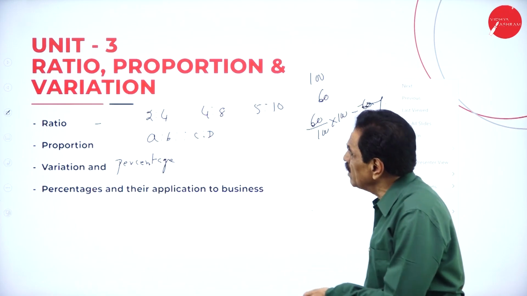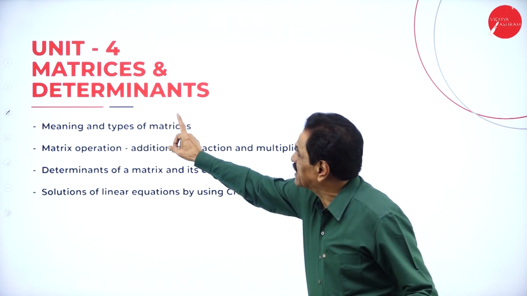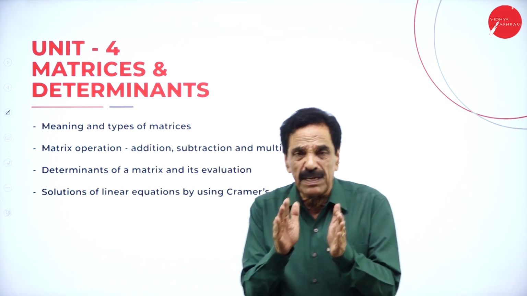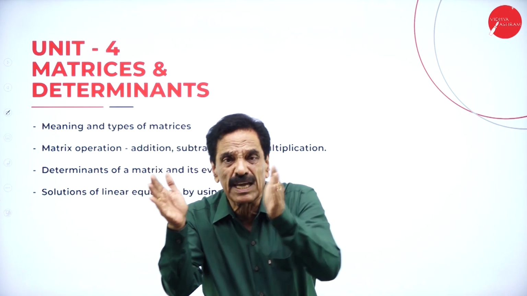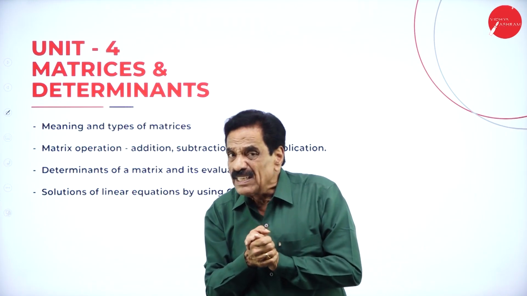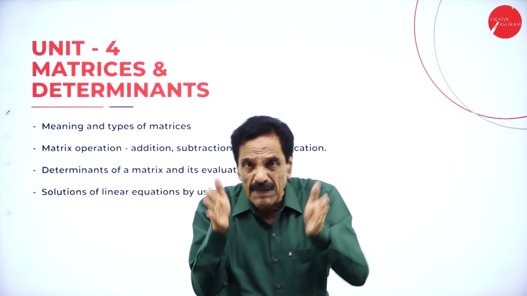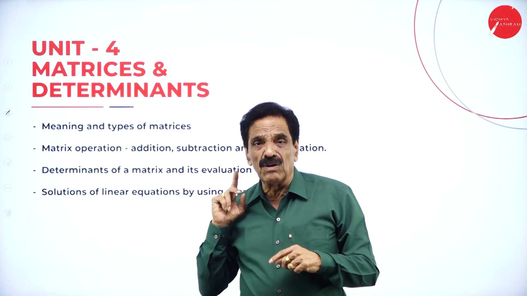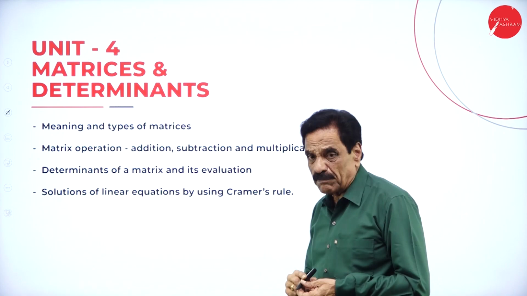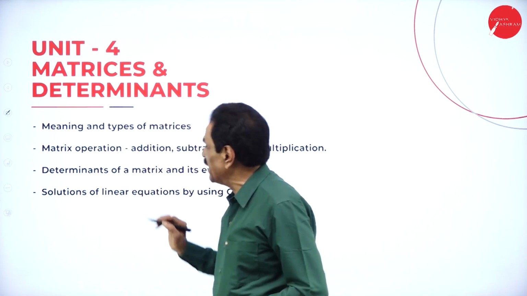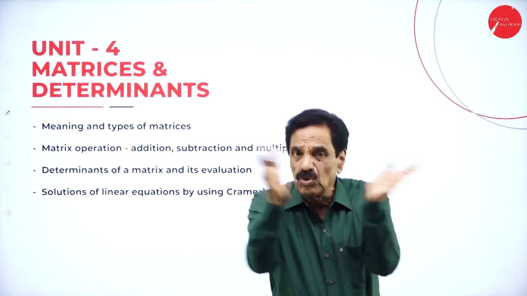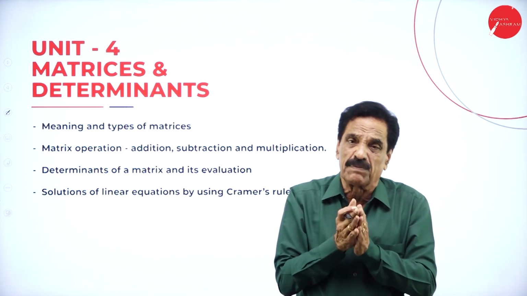So we'll move on to Unit 4, matrix and determinants. Here we cover the meaning and types. Matrix means the rows and columns are arranged properly. When rows and columns are arranged in such a way, it is called a matrix. Matrix is nothing but rows and columns arranged properly.